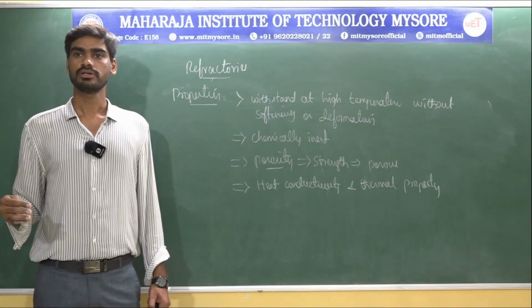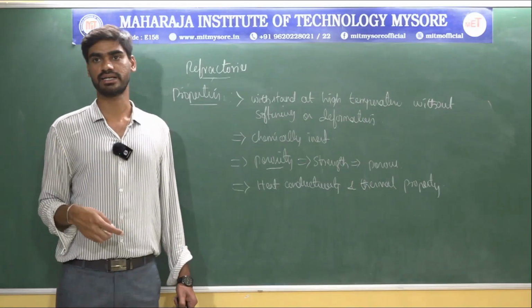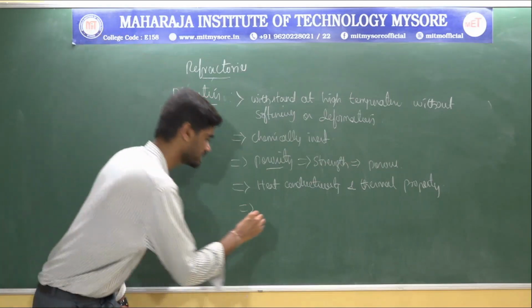And also refractories are poor conductors of electricity except graphite refractories. That is one of the most important properties of refractories.